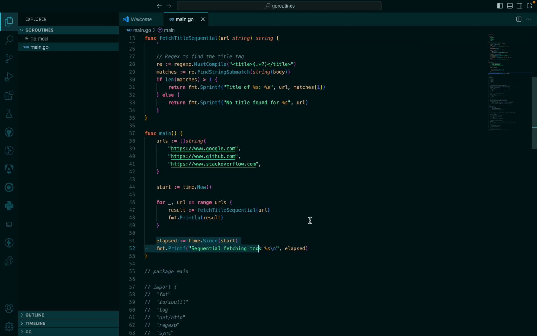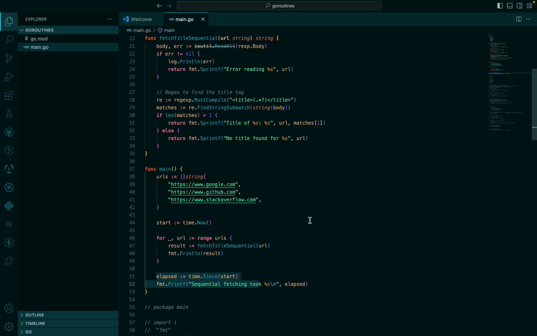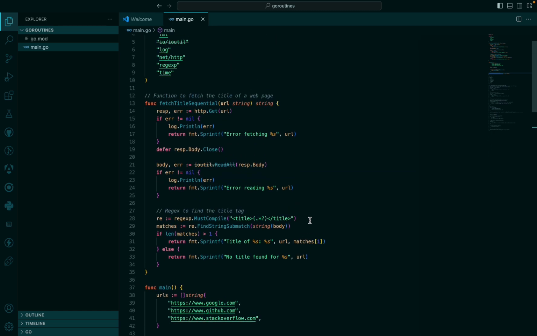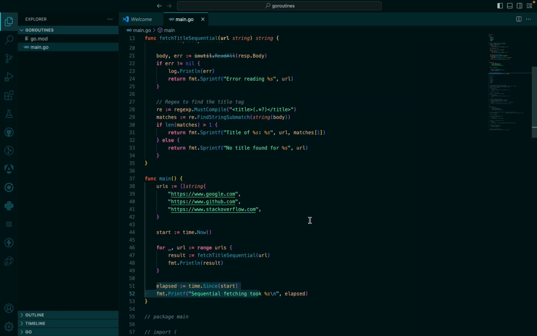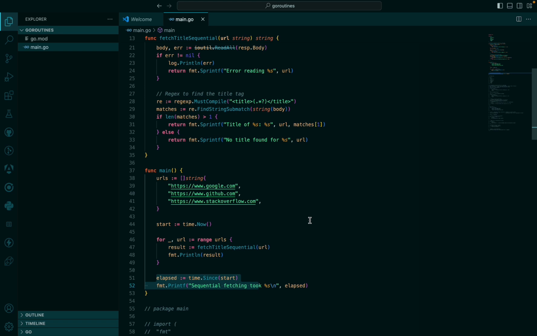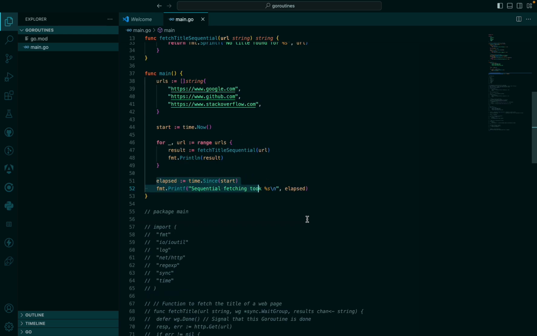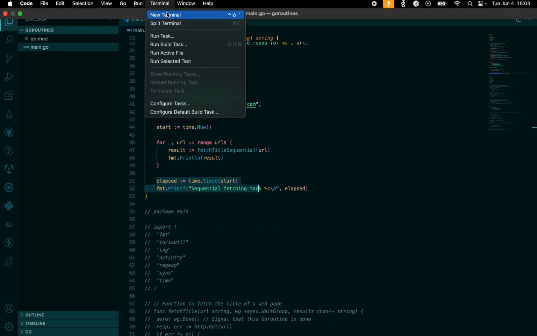Then we are going to compare the time that we are able to crawl these three websites with the time when we use Goroutine. Currently we don't use Goroutine here, so we do the implementation manually, without Goroutine. Okay, so let me open my terminal now.